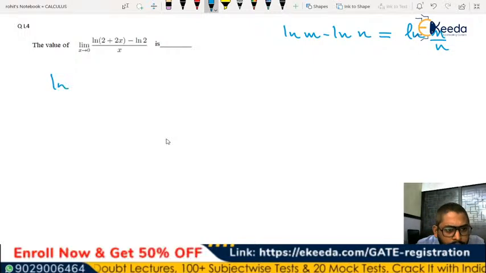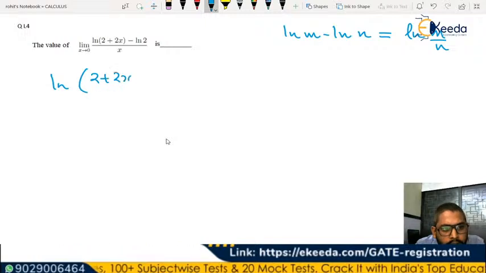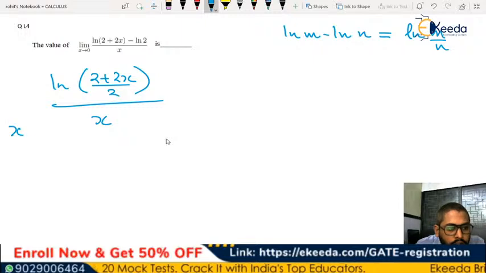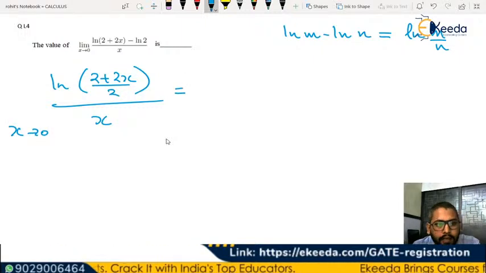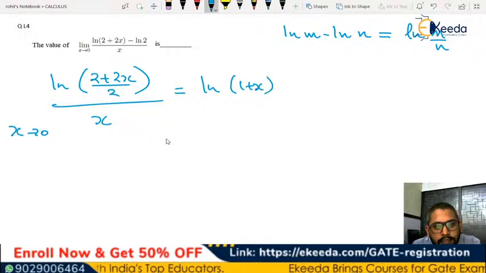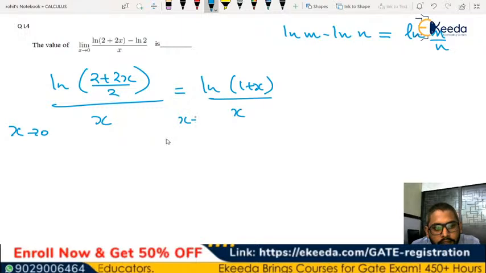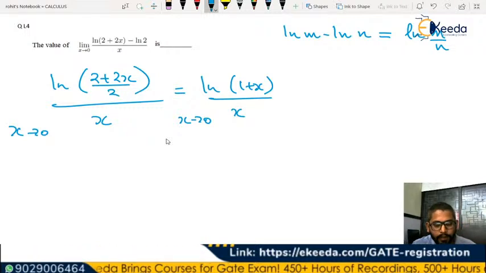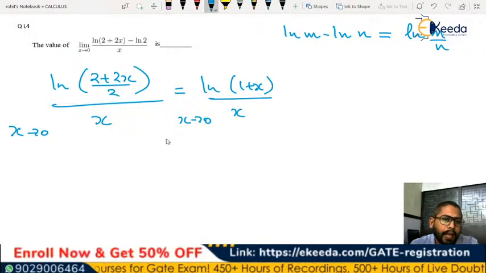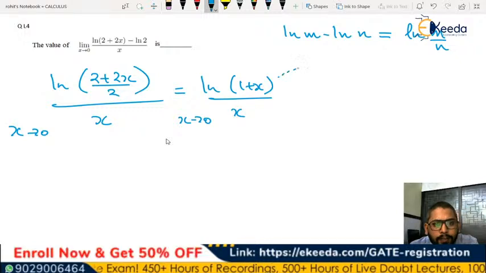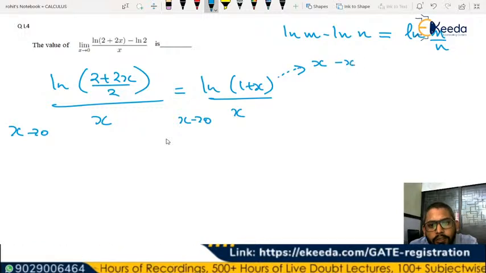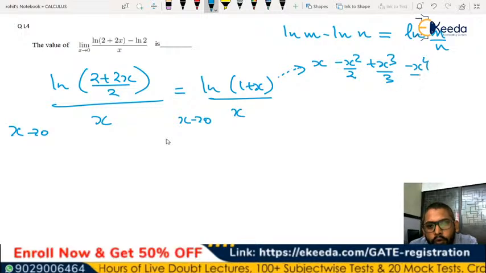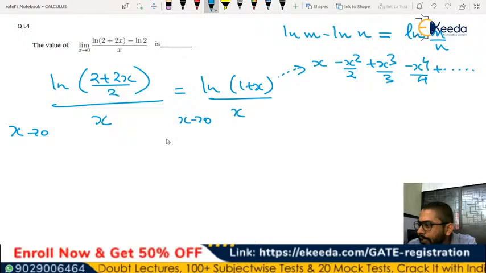So the numerator can be written as ln of (2 plus 2x) divided by 2, divided by x, for x tends to 0. So this can again be written as ln of (1 plus x) by x for x tends to 0. Now we have seen, although we haven't started this part, that we have a basic idea that ln of (1 plus x) can be expanded in the form of x minus x square by 2 plus x cube by 3 minus x to the power 4 by 4, and so on. The terms keep going on, right?